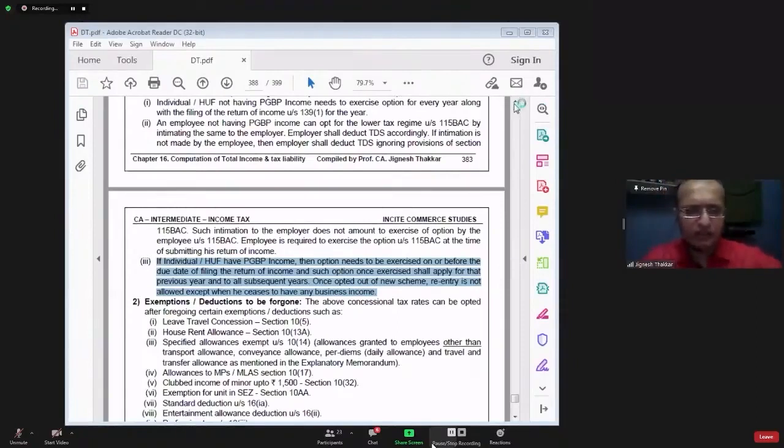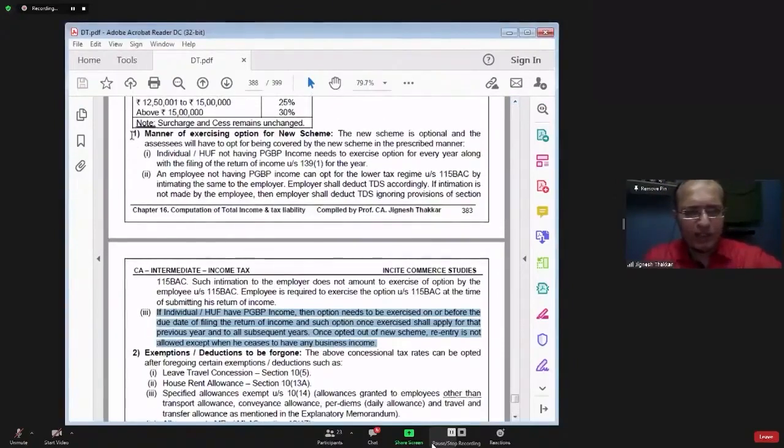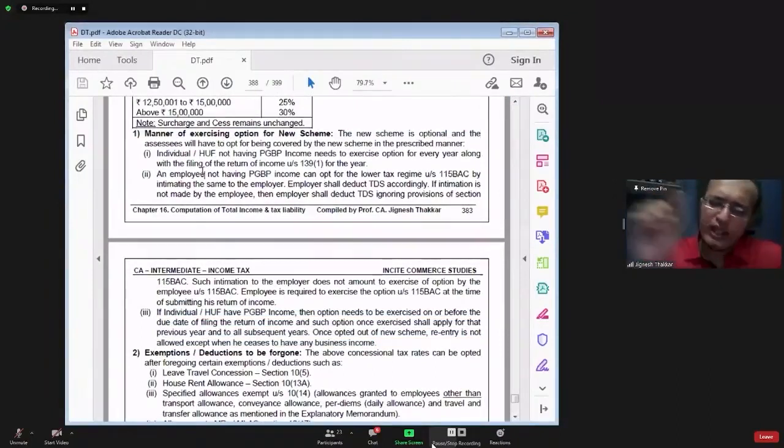See, this point number 1, we can make a very small and simple flowchart. Individual HUF, we can bifurcate into two categories. Number 1, having PGBP income, and number 2, not having PGBP income.